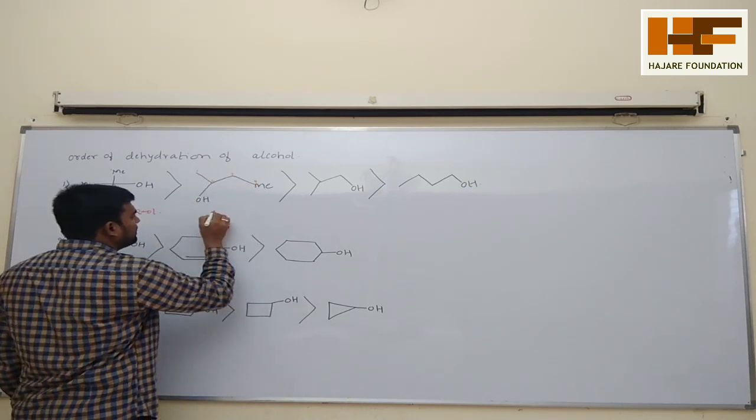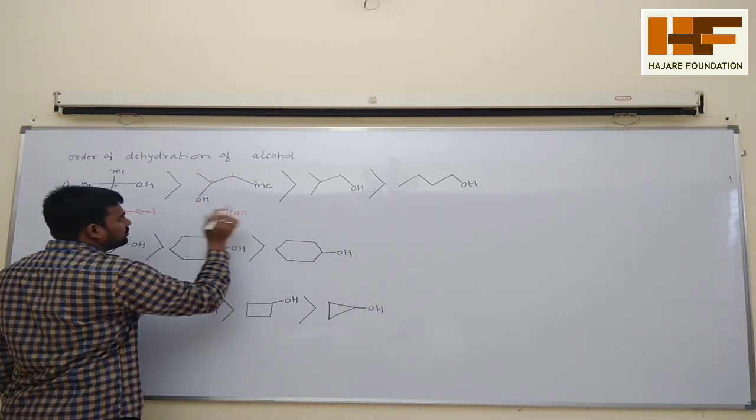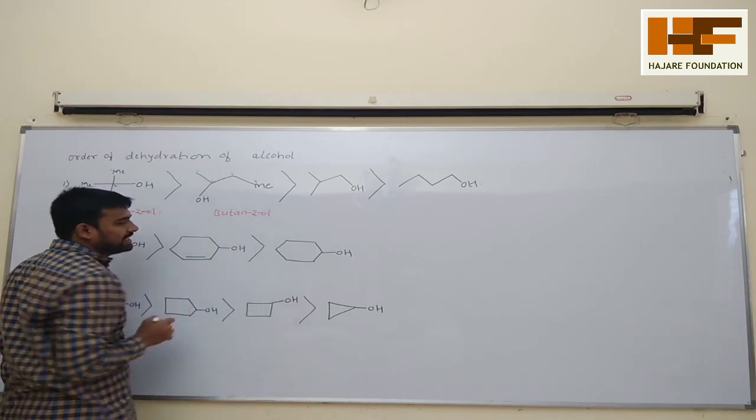Now see this one, write the numbering: 1 2 3 4, so the total number of carbon atoms is 4. But, an, and at the second position an OH group is there, so 2-ol, or you can say 2-butanol.